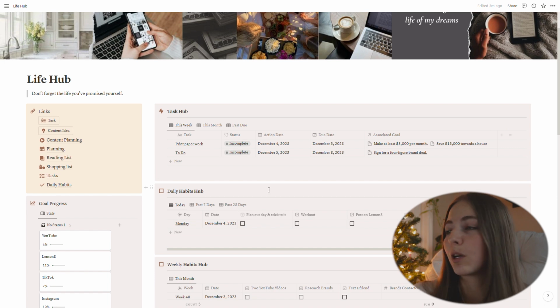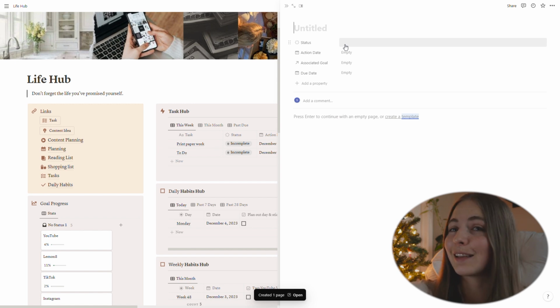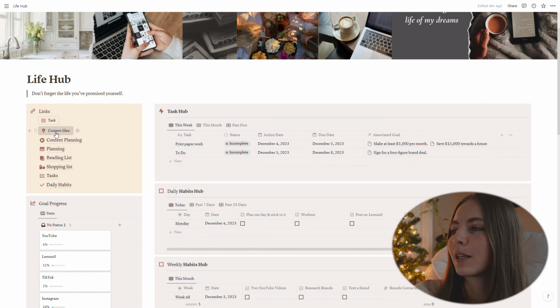And if I just want to do this real quick, if I am like, oh my god, I need to remember to do that, I can just write this down. It will save it in the database, and then I can go and populate the information after that. Love that. And then I have the same thing for content ideas.